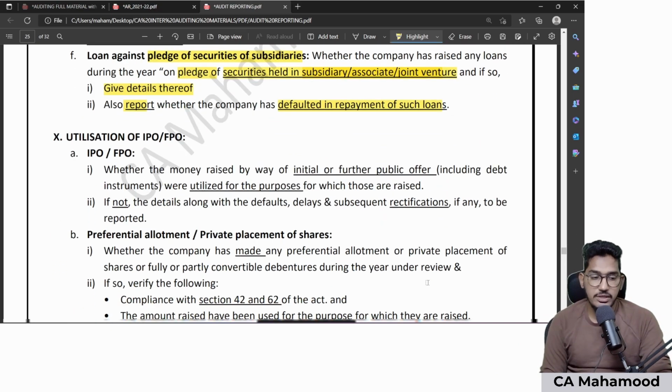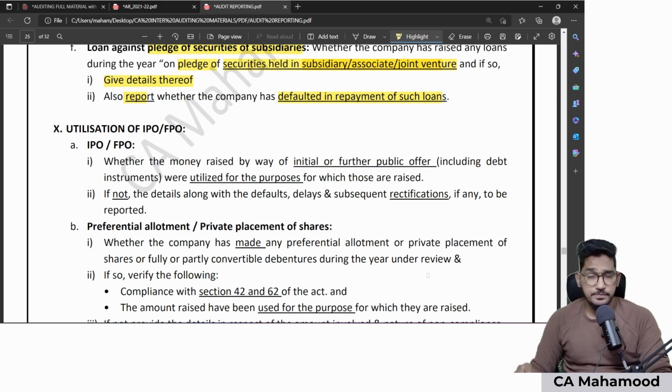Clear? Now, coming to the 10th point. 10th point is regarding IPO or FPO. So when it comes to IPO or FPO, they have two subpoints here. Whether your client has raised the money by way of IPO or FPO, including debt instruments. If yes, they will tell some purpose to the investors. No, for so and so purpose, we are raising this IPO or FPO.